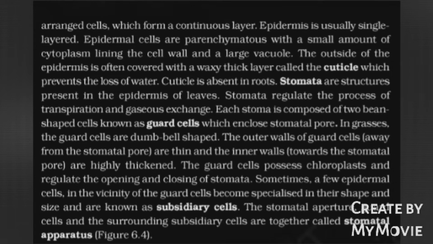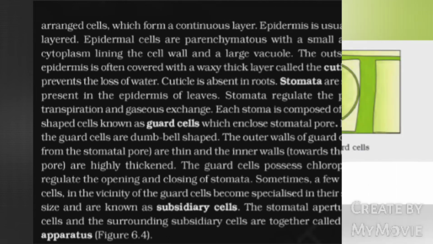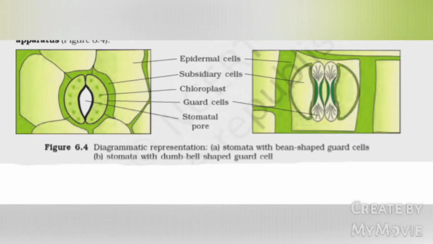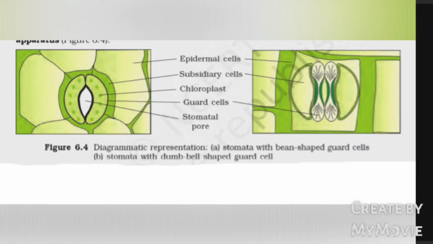Sometimes a few epidermal cells in the vicinity of the guard cells become specialized in their shape and size and are known as subsidiary cells. The stomatal aperture, guard cells, and the surrounding subsidiary cells are together called stomatal apparatus. Figure 6.4, diagrammatic representation. A. Stomata with bean-shaped guard cells. B. Stomata with dumbbell-shaped guard cells.